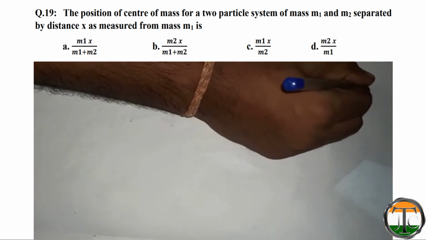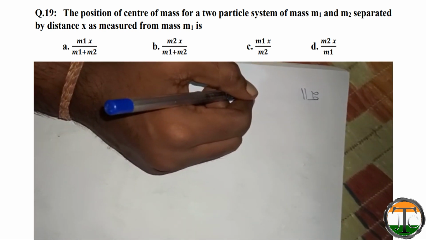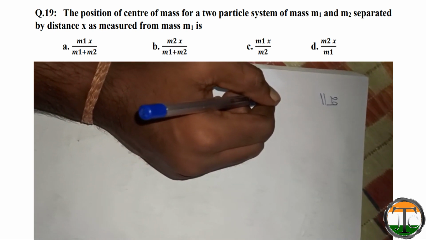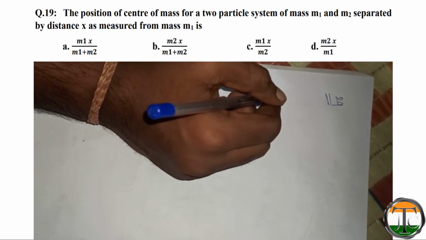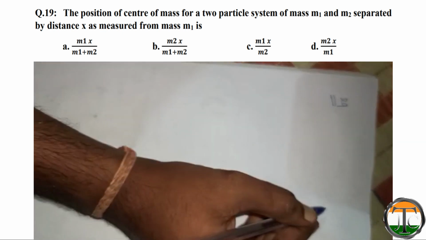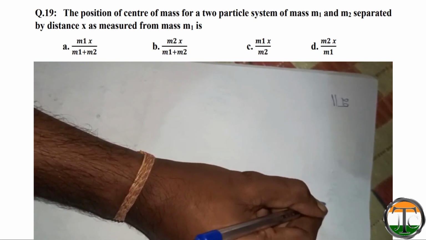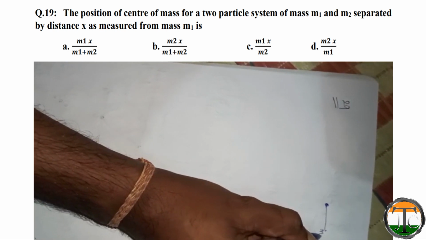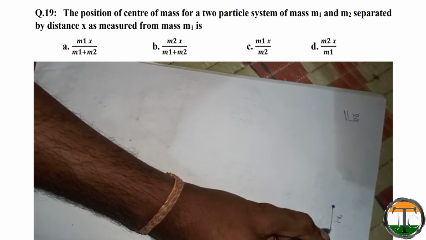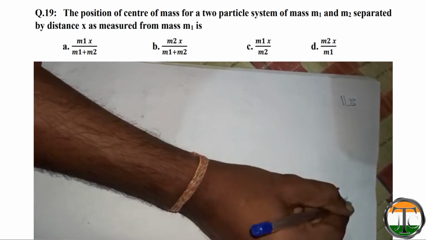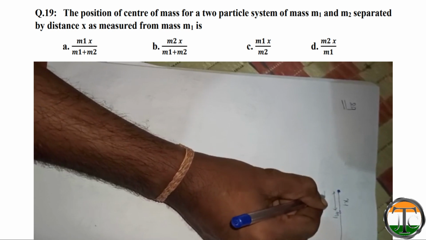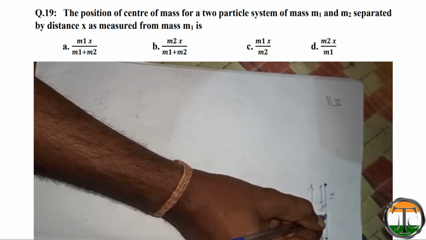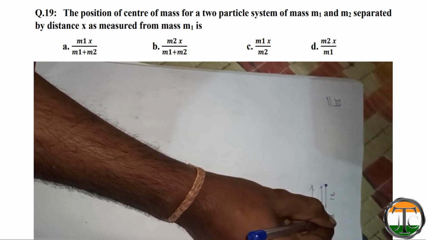Now we will solve question number 29. Question is, the position of center of mass for a two particle system of mass m1 and m2 separated by distance x, as measured from the mass m1. We have a general concept. What is the general concept? For example, this is the origin point. From this origin point, the first mass m1 is at a distance x1 and the second mass m2 is at x2. Then somewhere at this place the center of mass will exist. For example, this is xc.